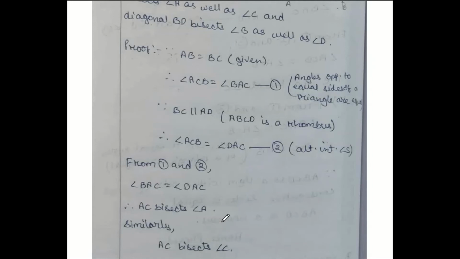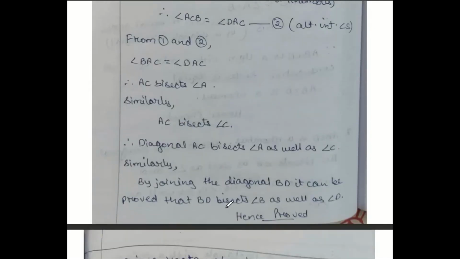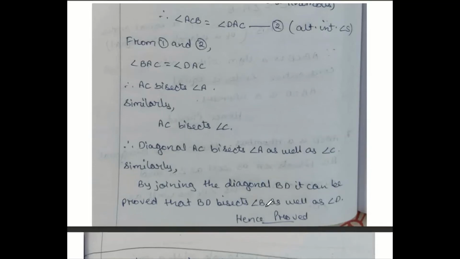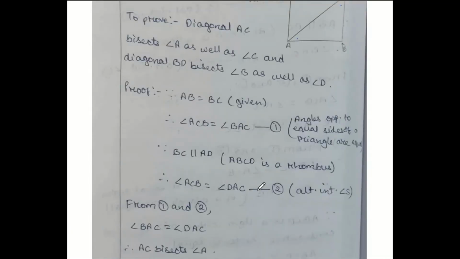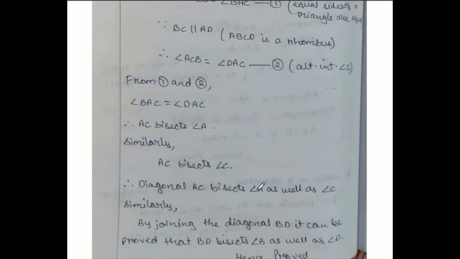The others you don't need to prove. You can write similarly that AC bisects angle C also. So diagonal AC bisects angle A as well as angle C. Similarly, if you join the other diagonal BD, it can be proved that BD bisects angle B as well as angle D. Hence proved. So only the first part you are going to show. After that you can say similarly and prove it. That's your question number 7.